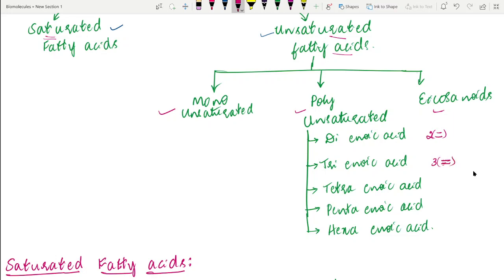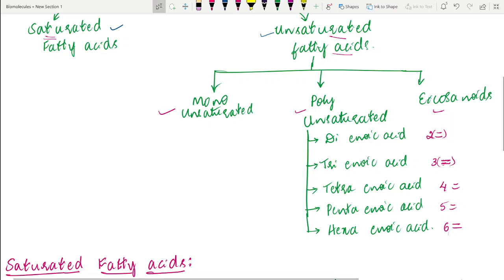Tetraenoic acid means these are fatty acids which contain four double bonds. Pentaenoic acid means five double bonds are there. Hexaenoic acid means these fatty acids contain six double bonds. So that's all about the different classes of the fatty acids.